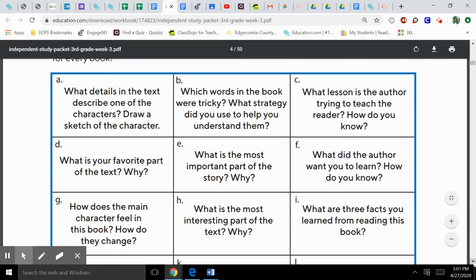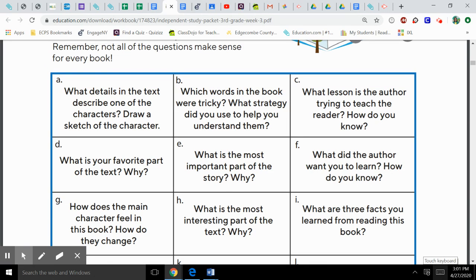What is your favorite part of the text and why? I asked this question in one of your James and the Giant Peach read alouds. I'm waiting to see what the answers to that will be. Like, what is your favorite part of James and the Giant Peach? Why was that your favorite part? What is the most important part of the story and why?